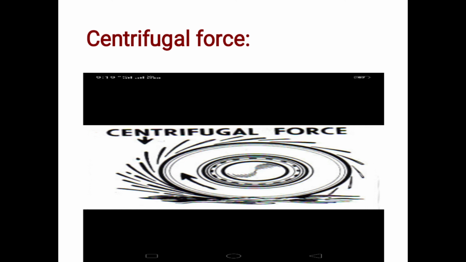The meaning of centrifugal is to move away from a center. Rotation causes a centrifugal force which generates at the center of the earth and moves away from the center. It causes the earth to have a slight bulge.